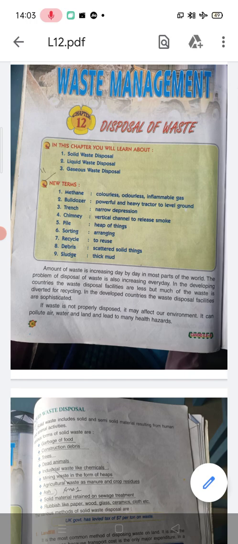Amount of waste is increasing day by day in most parts of the world. The problem of disposal of waste is also increasing every day. In the developing countries, the waste disposal facilities are less, but much of the waste is diverted by recycling. In the developed countries, the waste disposal facilities are sophisticated. If waste is not properly disposed, it may affect our environment. It can pollute air, water, and land and lead to many health hazards.